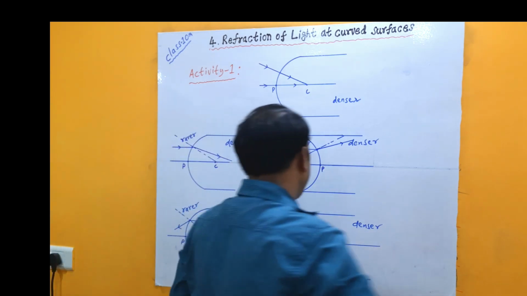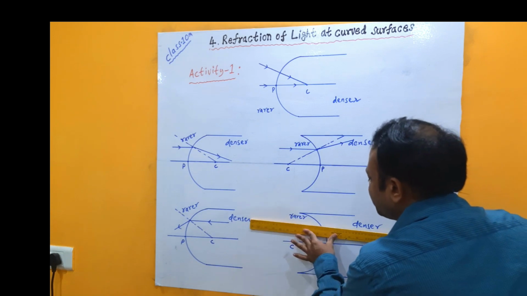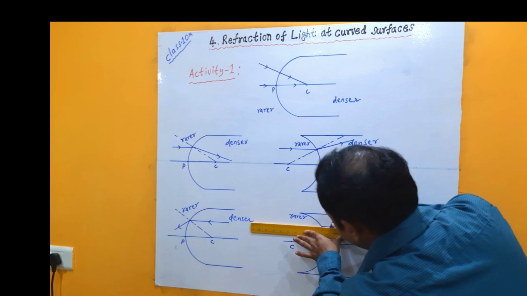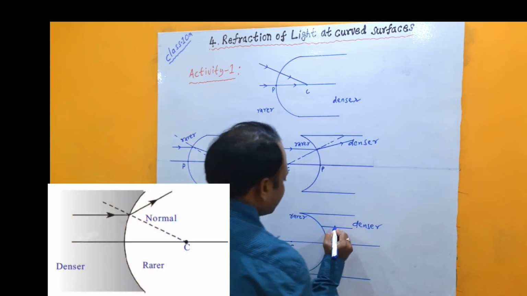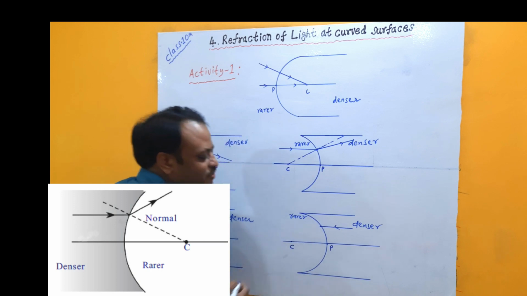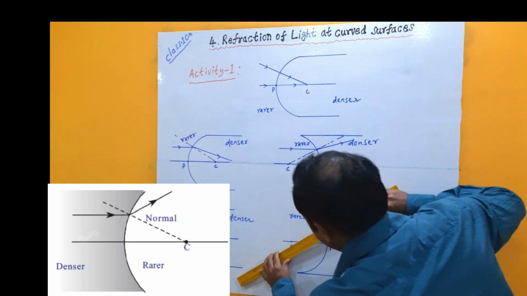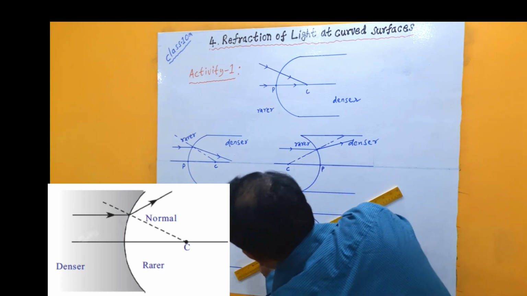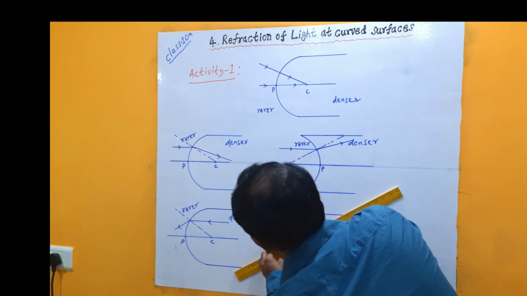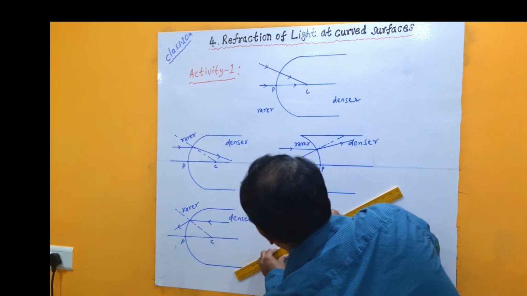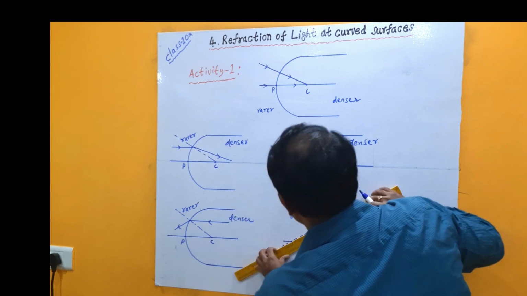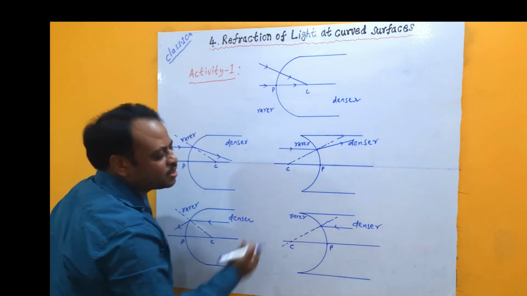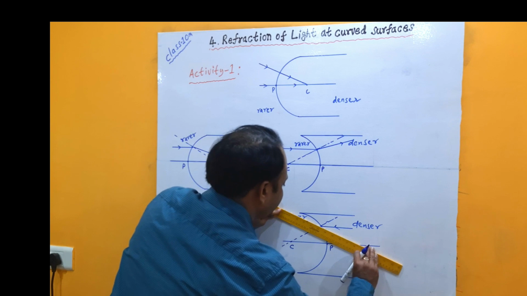Similarly, if a ray of light enters from a denser medium to a rarer medium onto a concave surface like this, parallel to the principal axis, then this point becomes the point of incidence. At the point of incidence, if we draw the normal, it passes through the center of curvature. Now as the ray of light is entering from a denser medium to a rarer medium, from its original path it should bend away from the normal. Away from the normal means it moves like this.